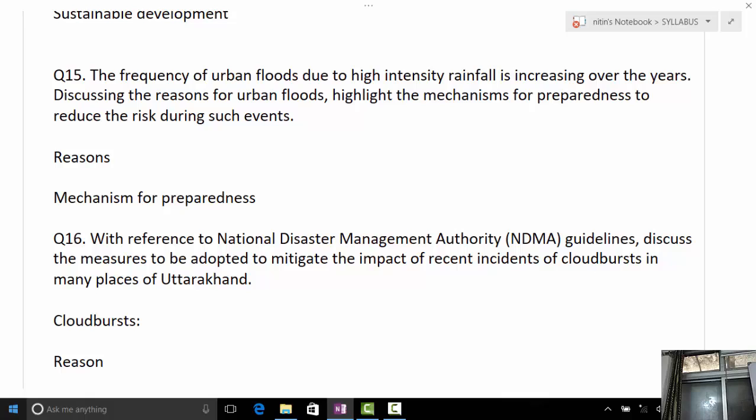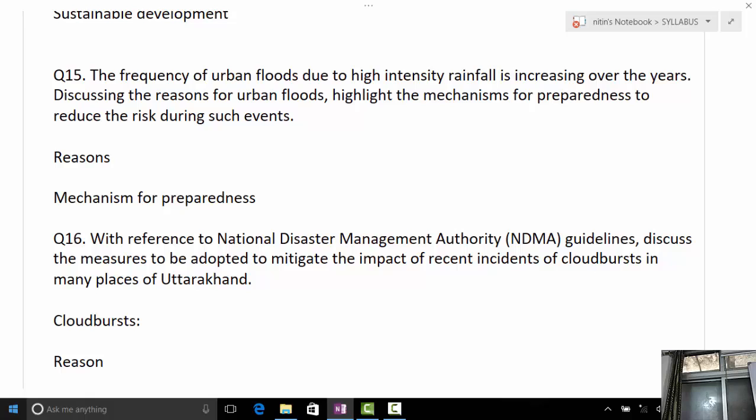In the drainage system, give examples. You can say there is very low level of separate drains, separate drains for rainwater and for sewerage water. Separate drains for rainwater are what is called stormwater drains. Within drainage you can write 2 points.